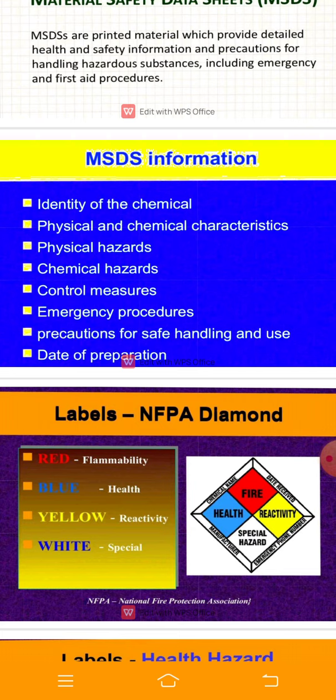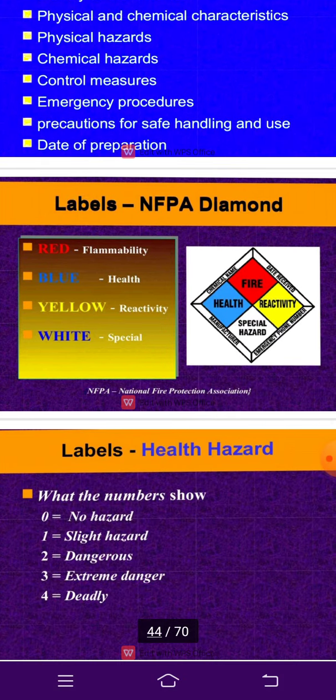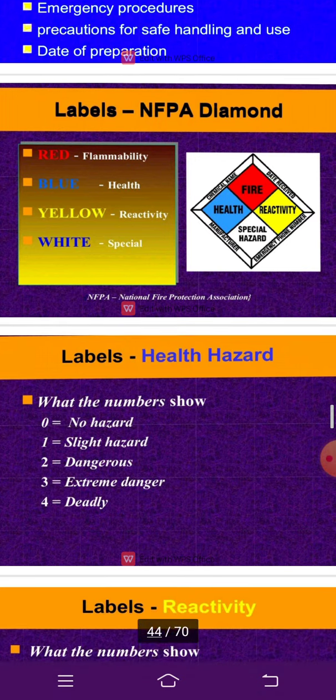They identify the chemicals. Next is physical and chemical characteristics. Third is the physical hazards. Last is the chemical hazards. Control measures, emergency procedure, precautions for safe handling and use. Date of preparation. The labels of the NFPA diamond.